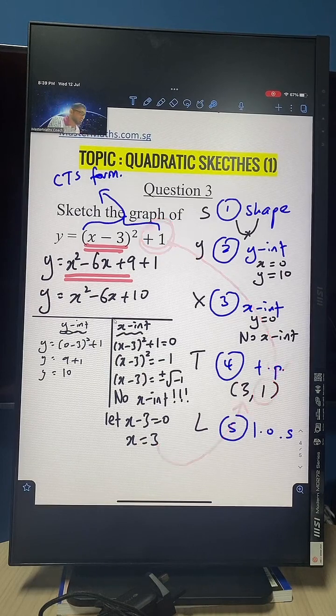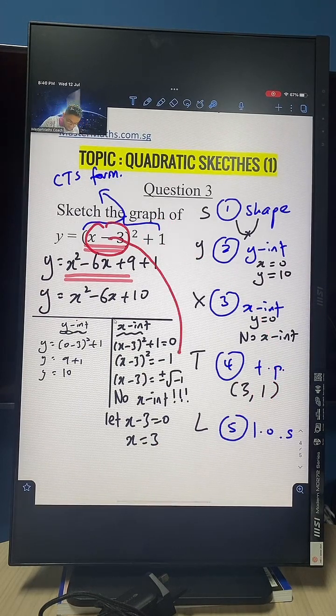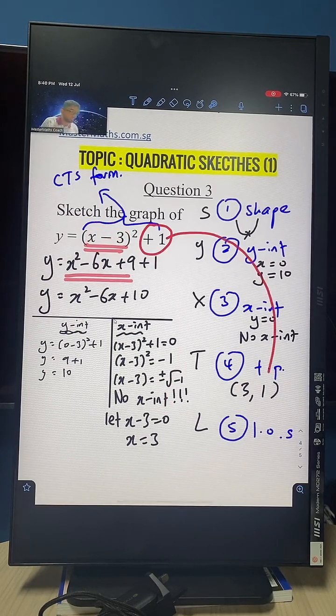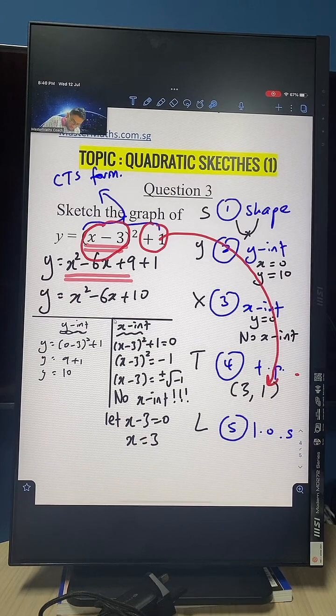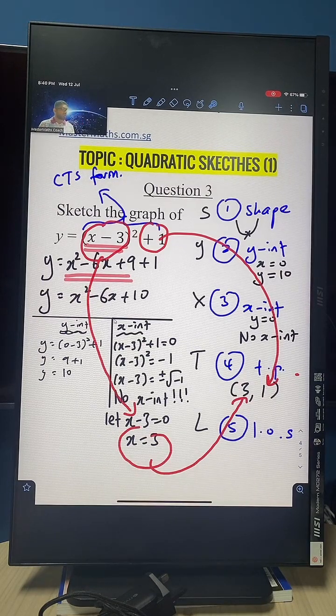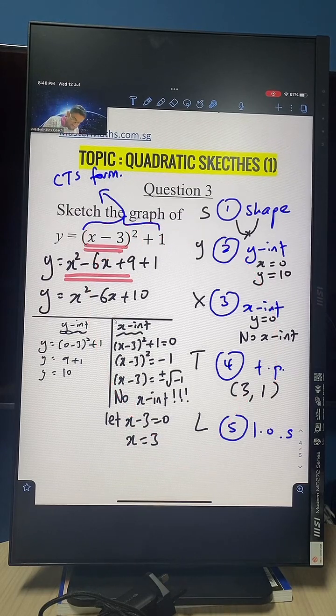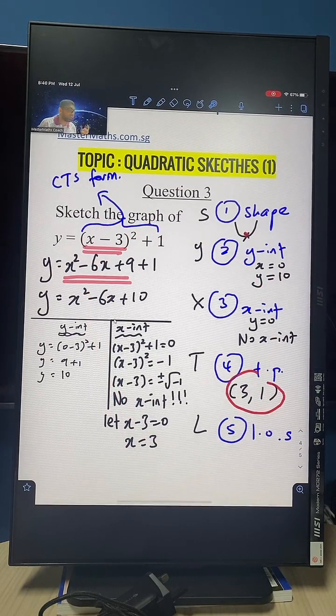So there's an x part and then there's a y part as well. For the x part, there's a little bit of work to do, which is this one here. And for the y part, you just take this as your y coordinate, finish. Whatever is here is the y coordinate of the turning point. Whatever is here, we do one step, we find the x coordinate, we put it here, finish. So where does the graph turn? Where does it have a minimum point? That will be 3 and 1.